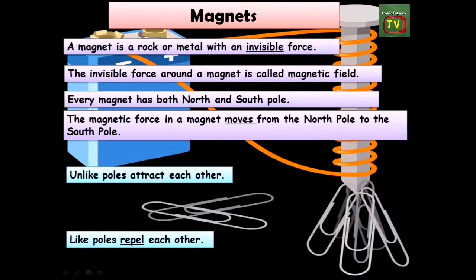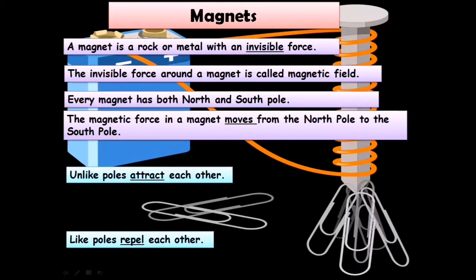Magnet. A magnet is a rock or metal with an invisible force. The invisible force around a magnet is called magnetic field. Every magnet has both north and south pole. The magnetic force in a magnet moves from the north pole to the south pole.